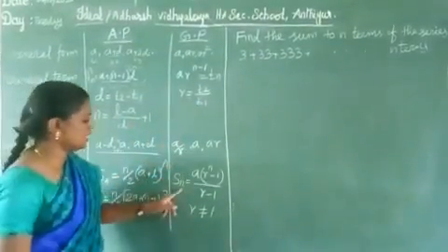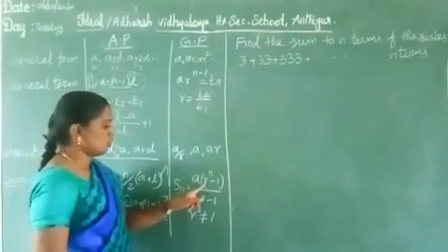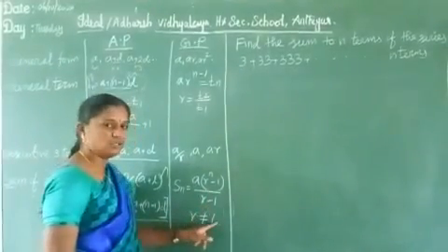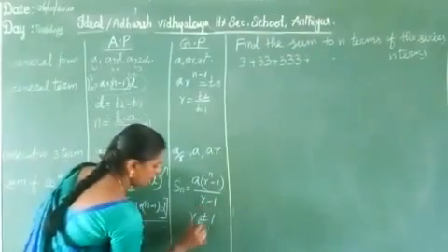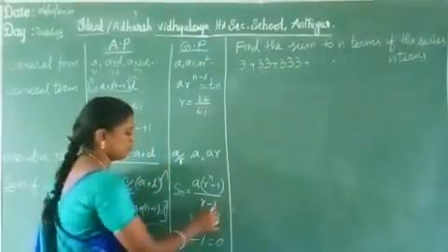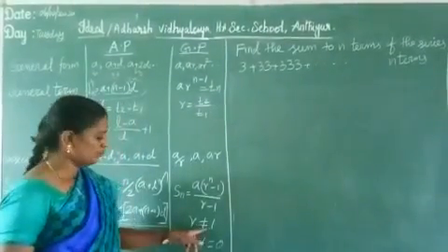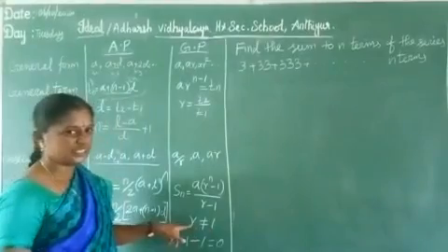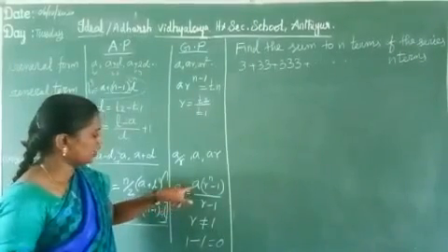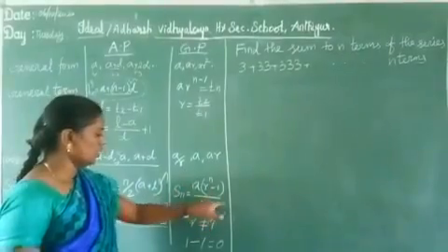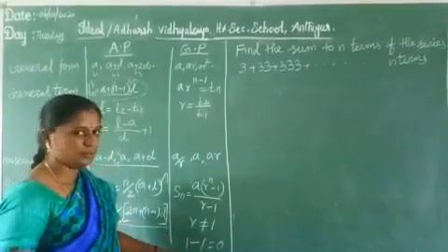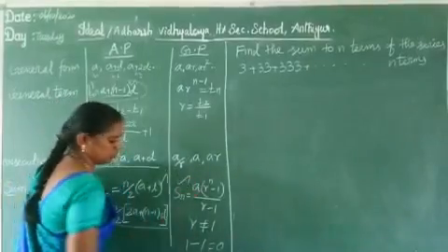The same applies in GP. Sn equal to A into (R power n minus 1) by (R minus 1). Here R is not equal to 1. Why? Suppose the common ratio R is 1, then R minus 1 is 0, and anything divided by 0 is not defined, so it is impossible. That's why R is not equal to 1. R equal to 1 we see in the special series formulas. So if the R value is 1, this formula is not applicable. These are the 5 mark questions.